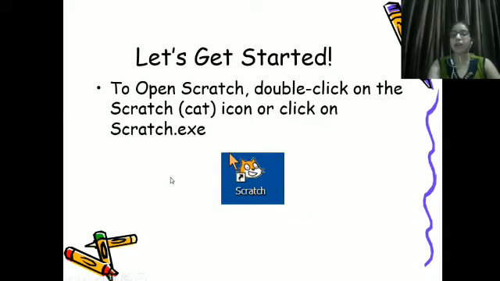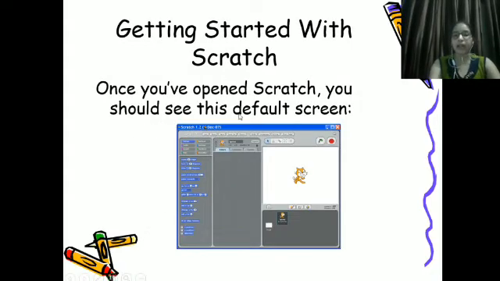How will you start? To open Scratch, double click on the Scratch icon. This is the cat, called a sprite, the cat icon. Or double click on the scratch.exe file, or you can click on the start button, go to programs, and open it from there also. When you double click on the Scratch icon, the screen will look like this. This is the screen.